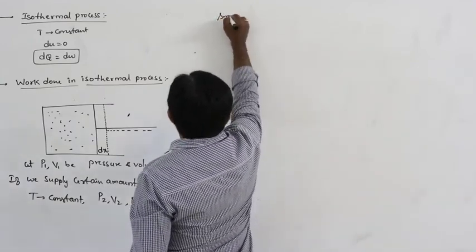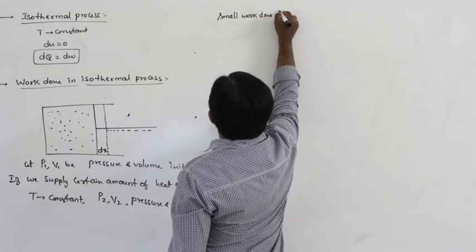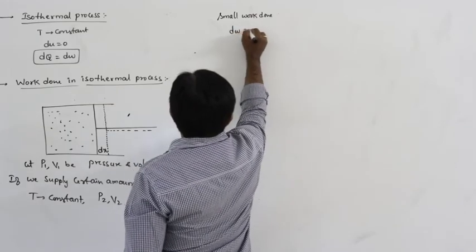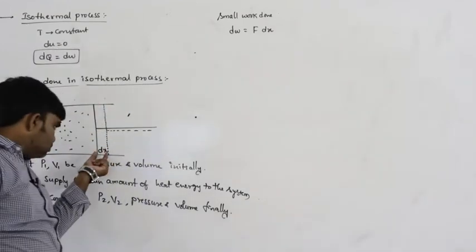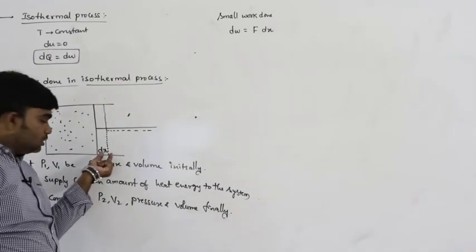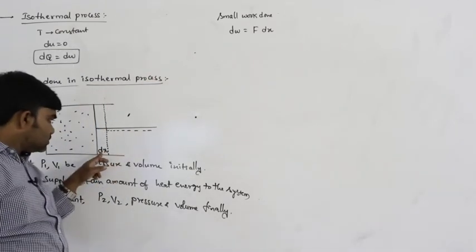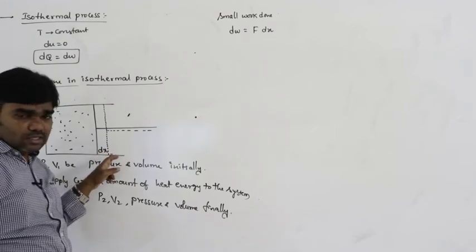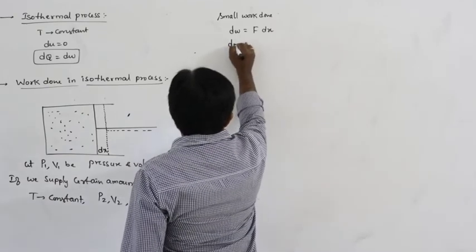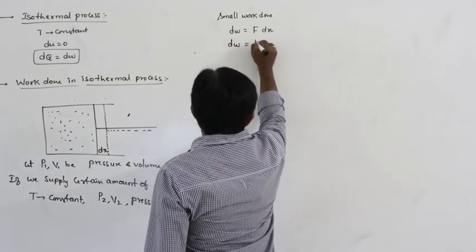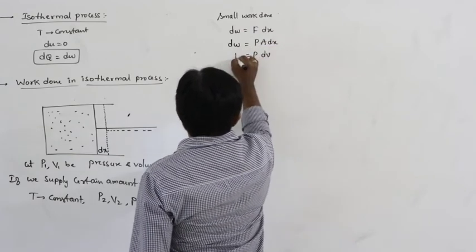The small work done dW is equal to force into dx. Due to the motion of the piston outwards through a small distance dx, we get a small amount of work done. Force can be written as pressure into area, so dW is equal to P into area into dx, which is simply P dV.